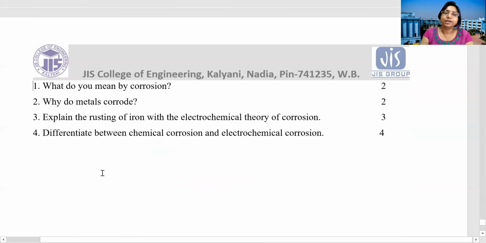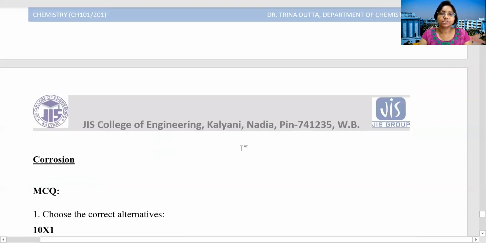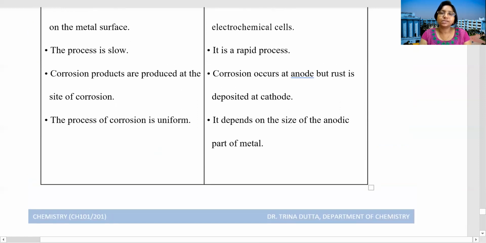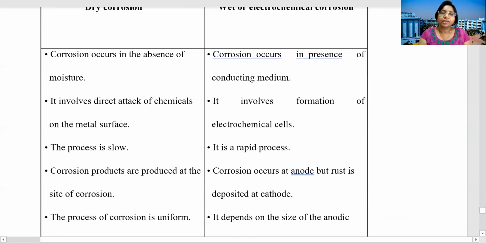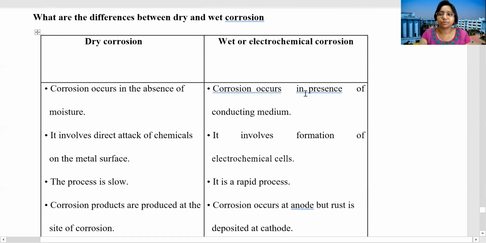Number 4: differentiate between chemical corrosion and electrochemical corrosion. That is also discussed. First, it is dry corrosion and wet corrosion. Let's have a look here. When you distinguish anything, you write it down in tabular form, which will be better, like dry corrosion and wet corrosion. This is in tabular form, then you discuss.